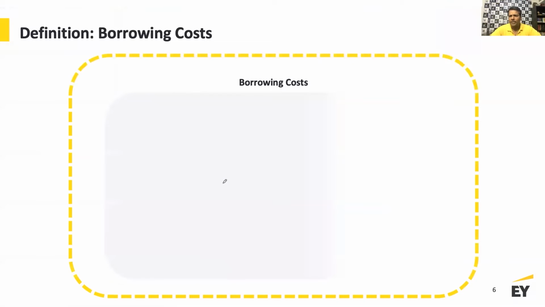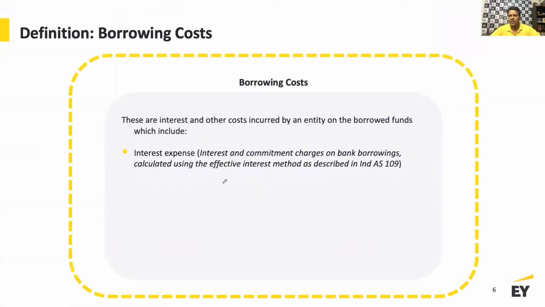So when you think about borrowing cost, what does that mean? The borrowing cost is an interest expense, at a very simplistic level. Interest expense, which is what you pay to the bank or to any lender. When I say bank, it could be any lender. You may raise debt by way of issuance of debentures or by way of direct bank borrowing, or by borrowing money from your friend, or from other corporate bodies.